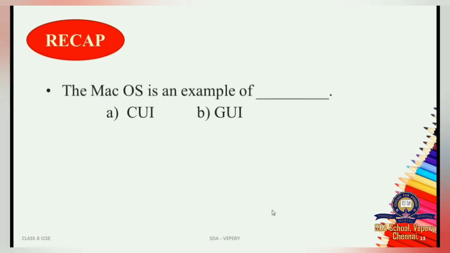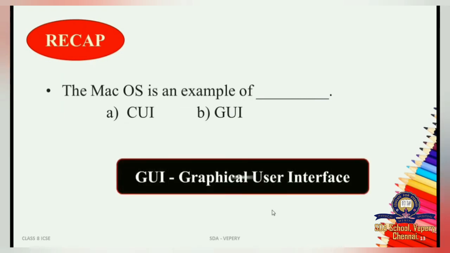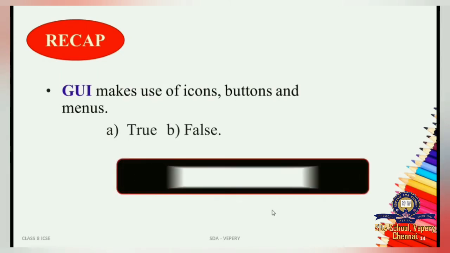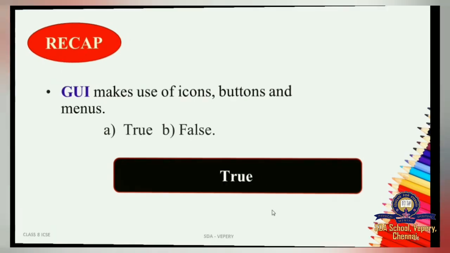Let us recall the questions now based on GUI. The Mac OS is an example of, we already saw two examples for GUI. One is Microsoft Windows and another one is the Mac operating system. So the option will be graphical user interface. Yes, correct. The next question: GUI makes use of icons, buttons and menus. Is it true or false? True. Yes, correct.